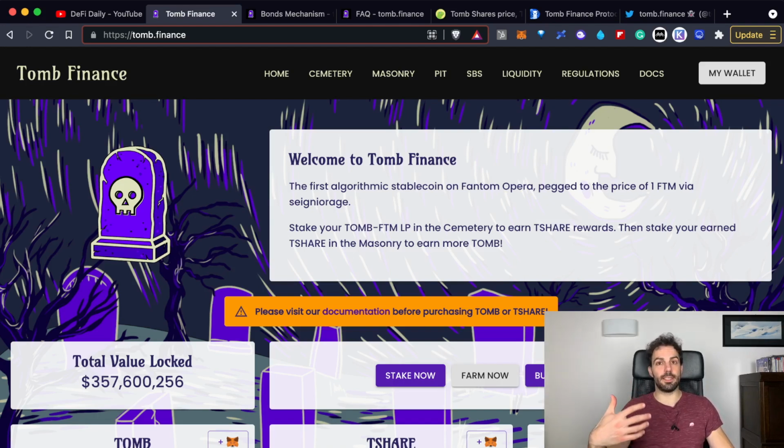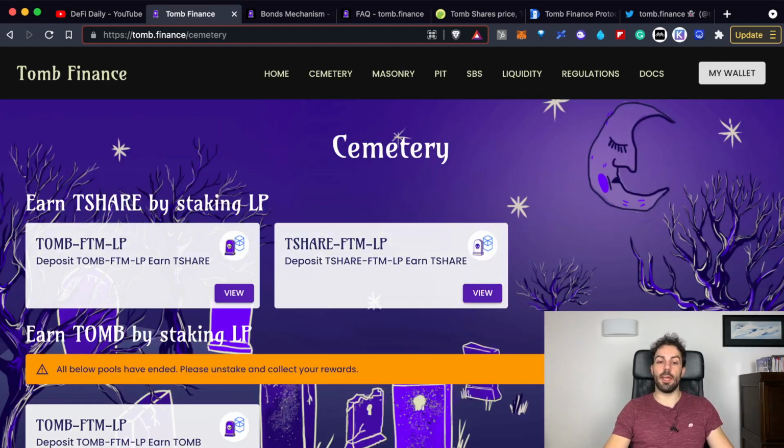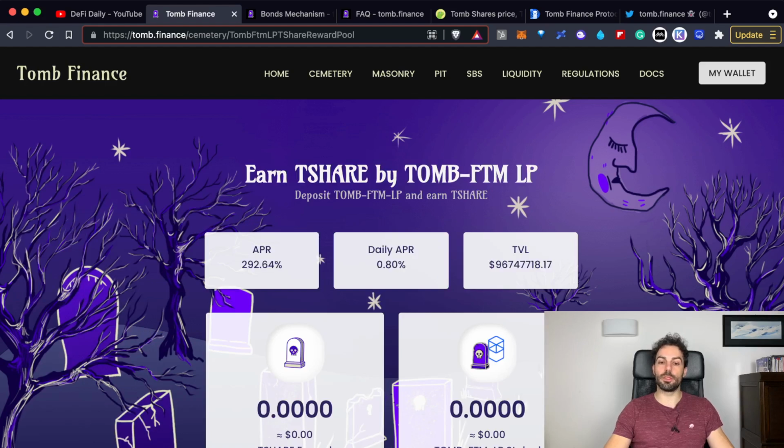Remember that, yes, they have some fundamentals and the mechanism could be good, but we are still talking about a really young platform that has just been overextended in price, at least when we are talking about TSHARE, because 50x is quite a lot. And also, as I said before, the use cases are quite limited. Anyway, it could deserve an eye, because as we have seen here, we are talking about almost 300% with no impermanent loss.